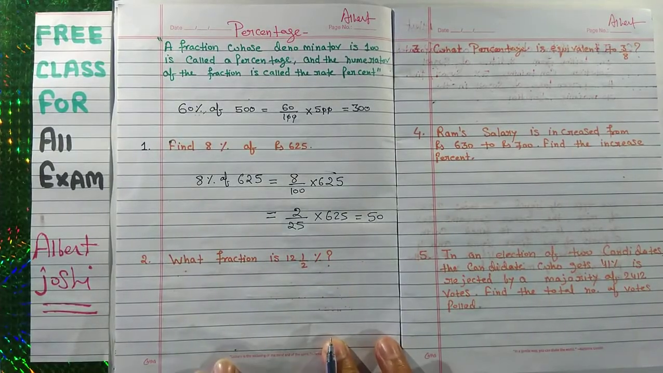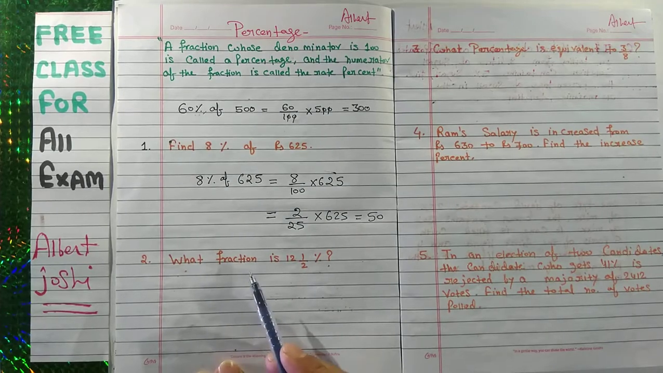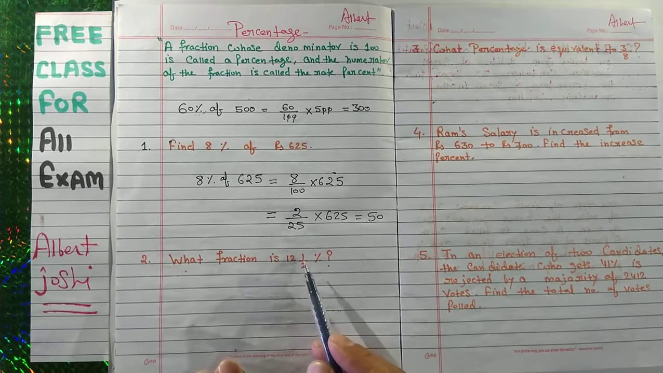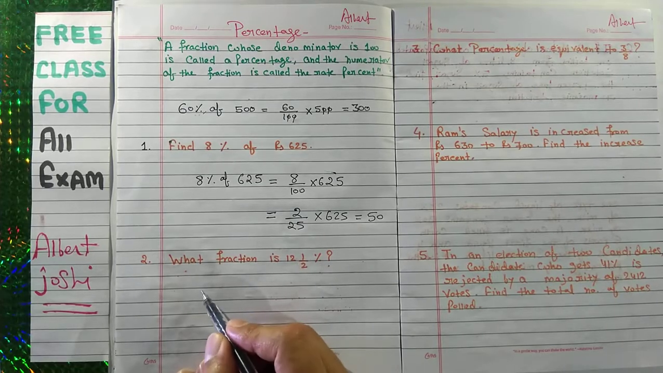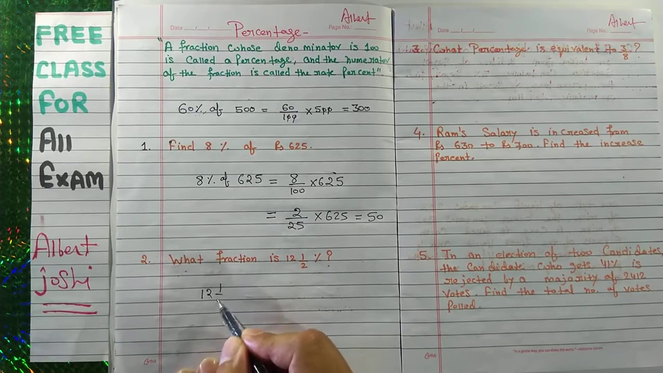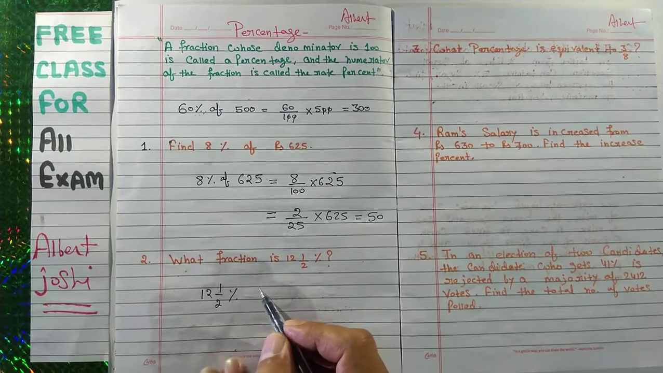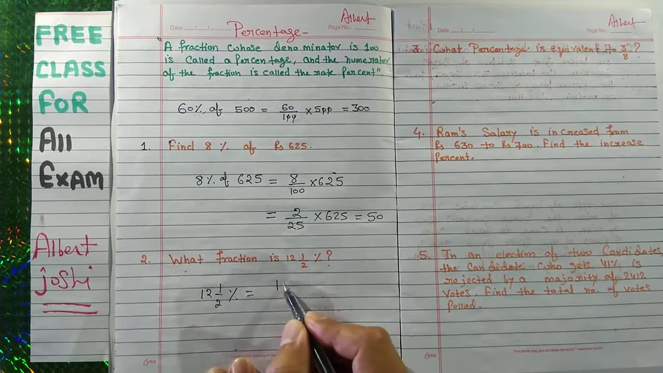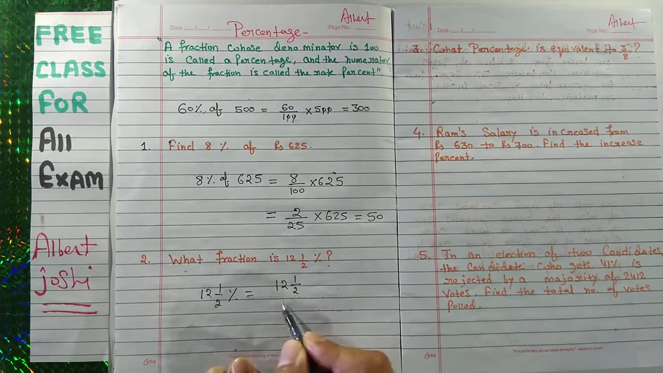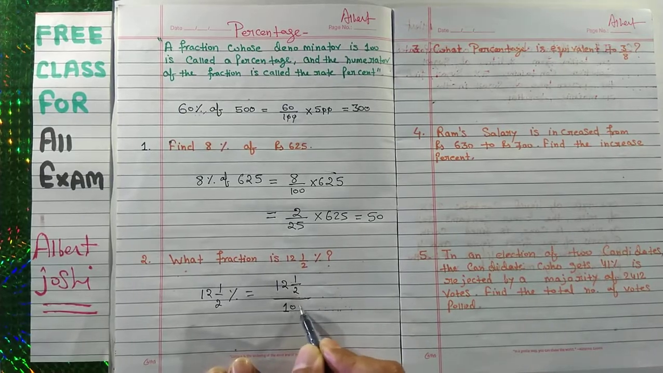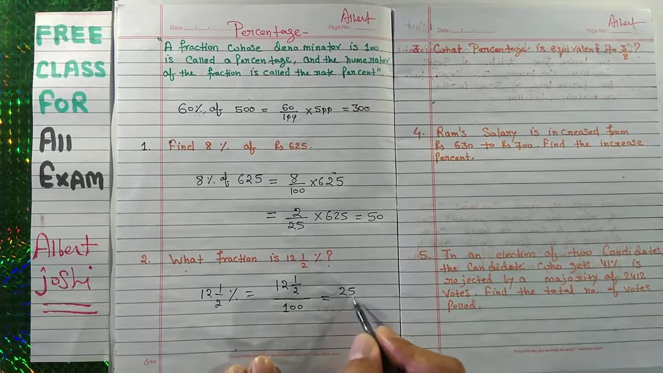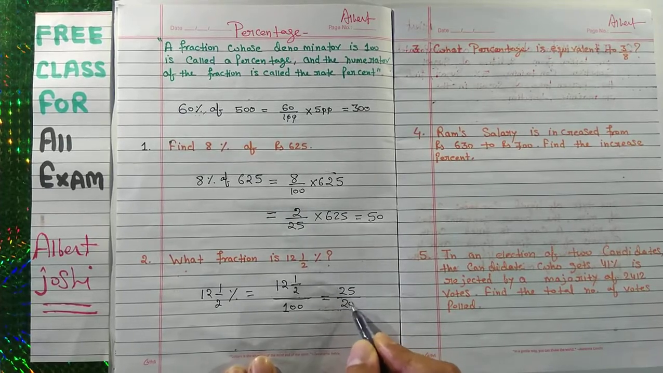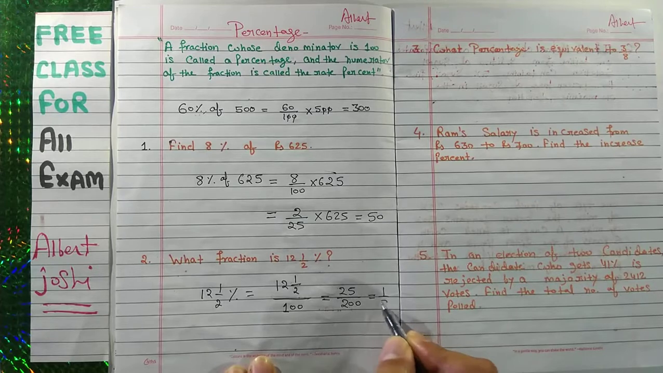Now the second question, what fraction is 12 and 1 by 2 percent? So 12 and 1 by 2%, that is 12 and 1 by 2 upon 100. So your answer, it is 25 upon 200. This is 1 upon 8.